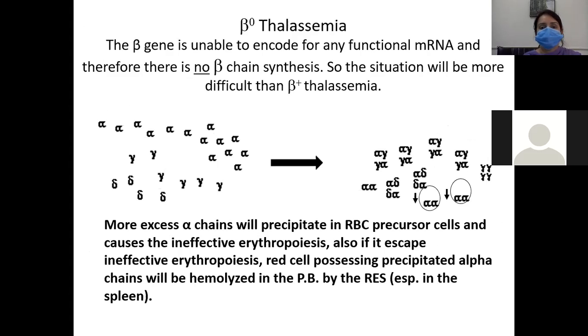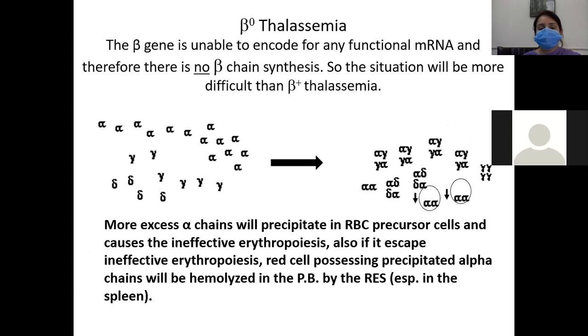So in beta zero thalassemia, in which there is no beta chain present, the beta gene is unable to encode any functional messenger RNA, and therefore there is no beta chain synthesis. So the situation will be more severe than beta plus thalassemia. More excess alpha chains will precipitate in the red blood cell precursors, and it will cause ineffective erythropoiesis.